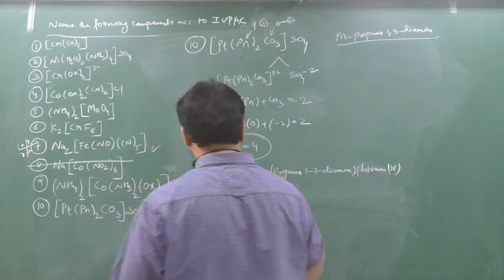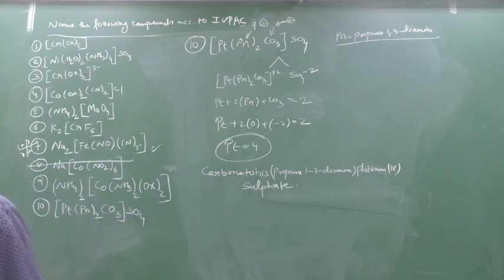So this will be the name: carbonatobis(propane-1,3-diamine)platinum(IV) sulfate. Clear? So this much name you should remember. Forget this 8, okay? I'll find it out and I'll tell you. This 7th is very important. Check it out. Clear this part? Thank you and practice well. Understand well. If you have any doubt, you can contact me anytime. Thank you. Have a nice day.